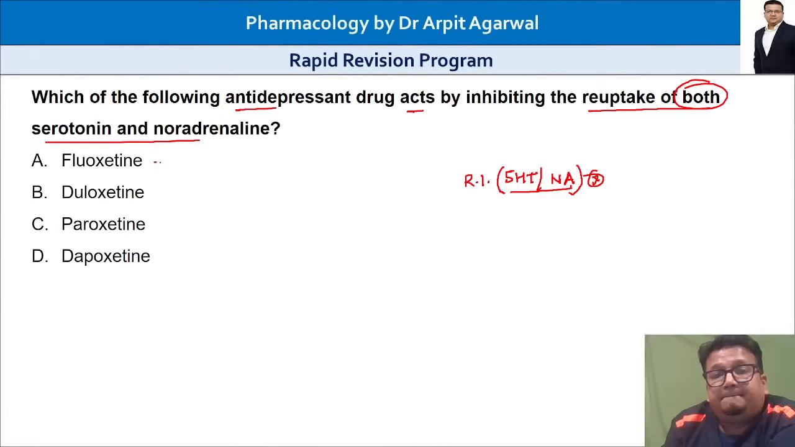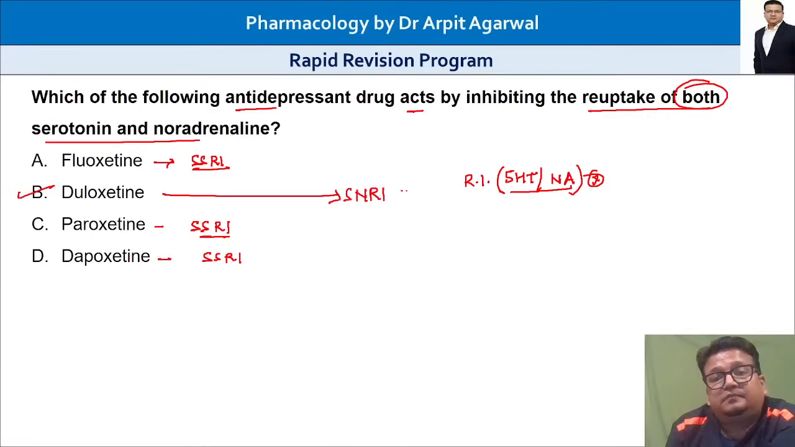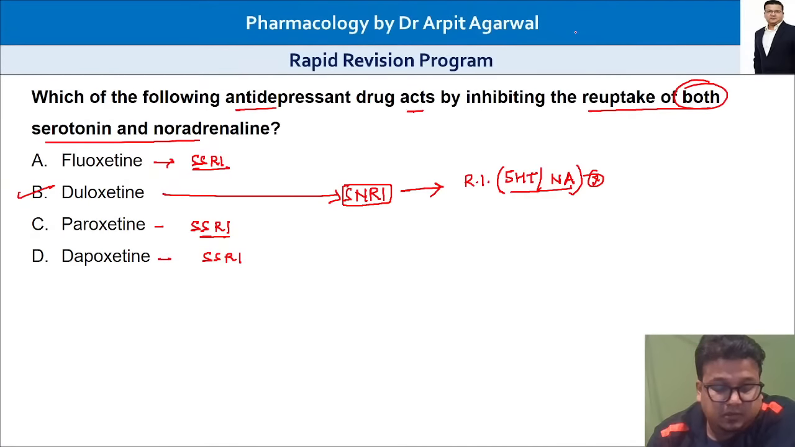So fluoxetine, SSRI, inhibits reuptake only of serotonin, selective serotonin reuptake inhibitor. Paroxetine, again SSRI. Dapoxetine, again SSRI. It is the duloxetine, which is SNRI. Reuptake inhibitor of serotonin and norepinephrine is duloxetine. So please remember, duloxetine is an SNRI, and that is the answer to this particular question.